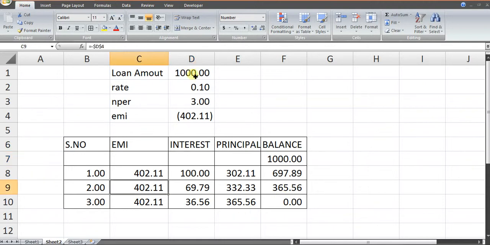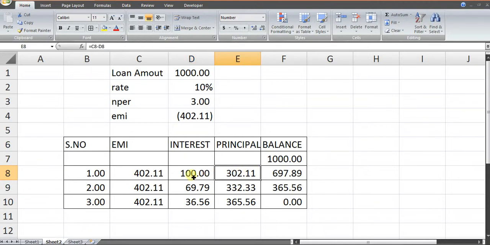So loan amount was 1000 rupees, the rate of interest was 10%, NPER is 3, EMI comes as 402.11. We divided the EMI into interest and principal. The first EMI would be 402.11, out of which 100 rupees will be interest and 302 would be principal.